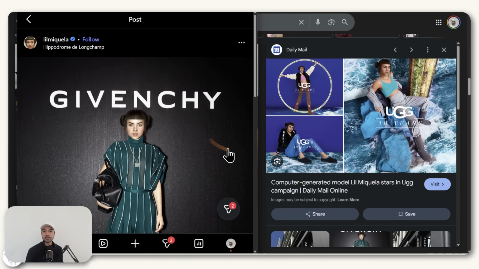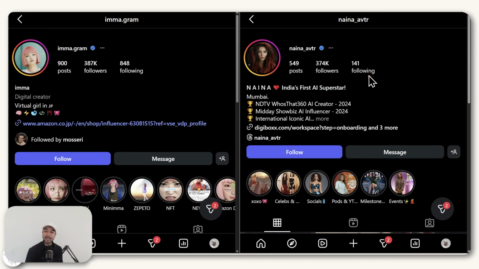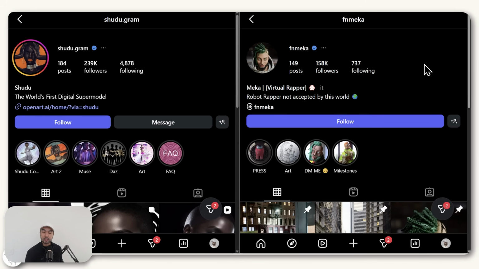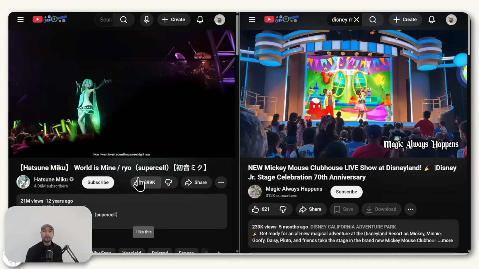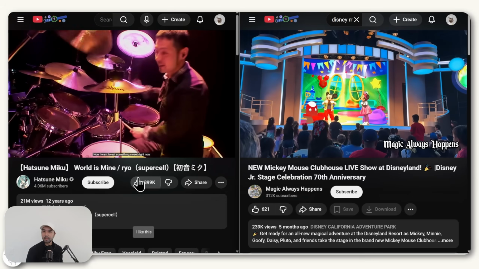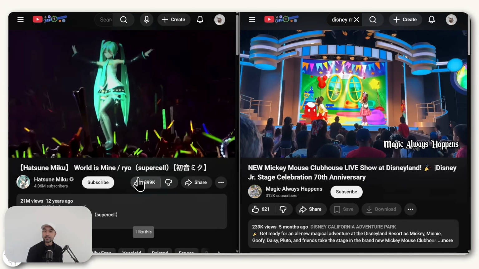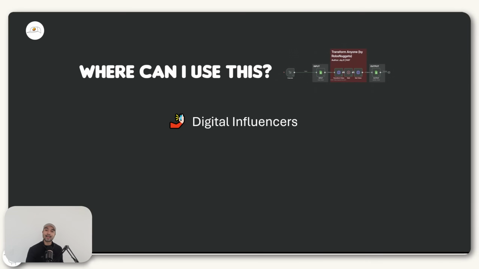But the thing is, she actually became popular even before AI was a thing. But the difference now is even a single person can build characters like these because the tools are finally easy enough to use. And she's not the only one, by the way. Many AI influencers today have strong followings and get brand sponsorships simply because of their reach. And if you really think about it, this sort of makes sense because people have always followed fictional characters even before. So if you build your own character with this technology, you can grow an influencer without ever showing your face.